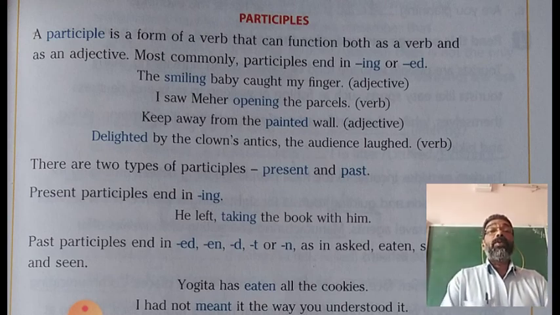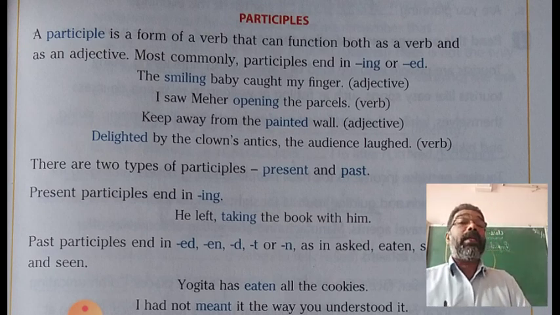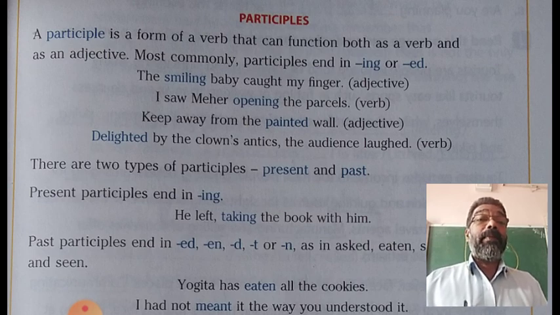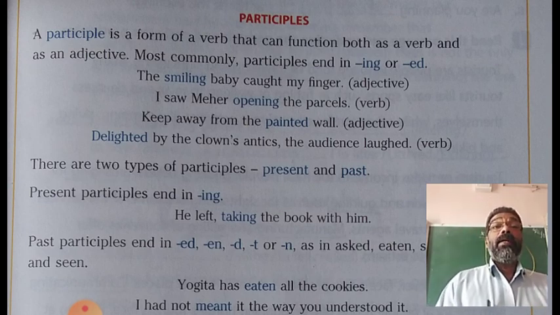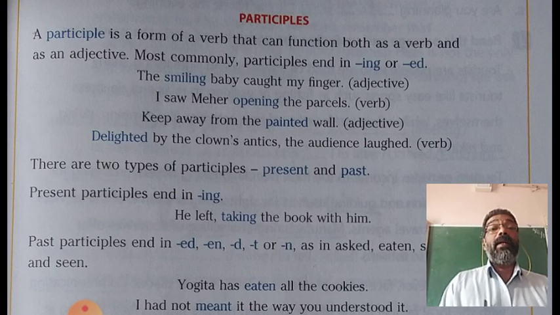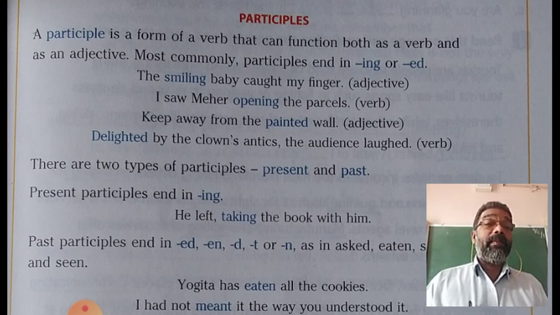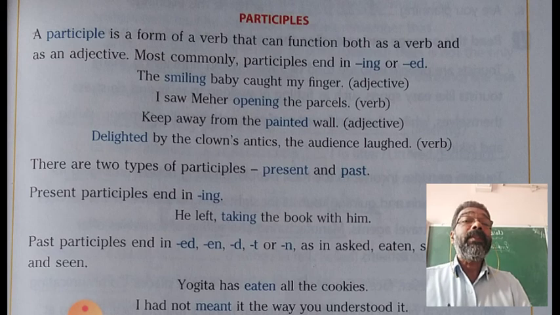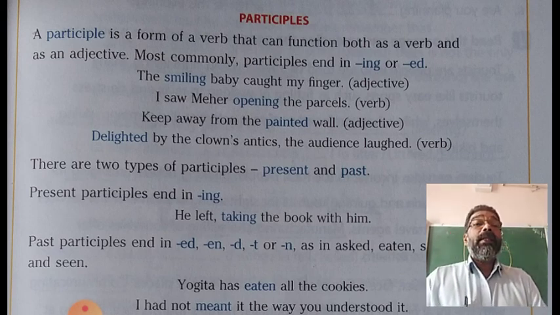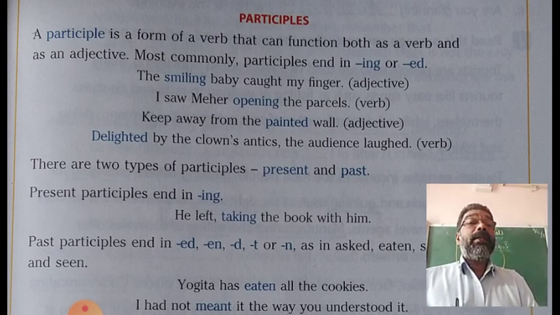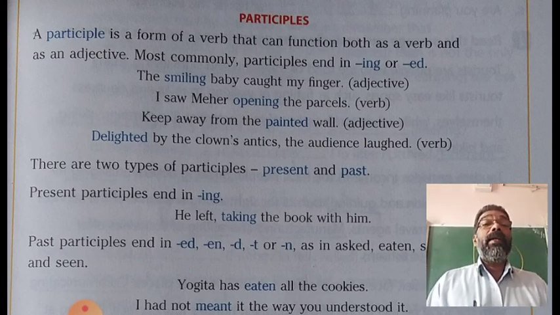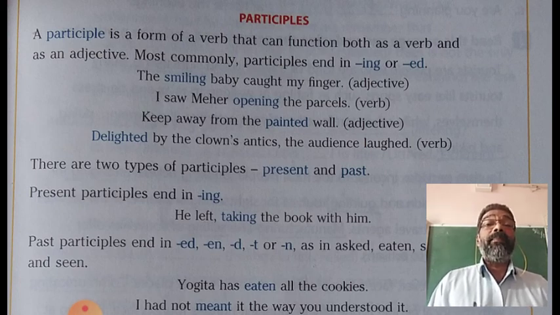There are two types of participles as I explained already: present participle and past participle. Present participle ends in ing. That means the ing form of the verb is called present participle. He left taking the book with him.